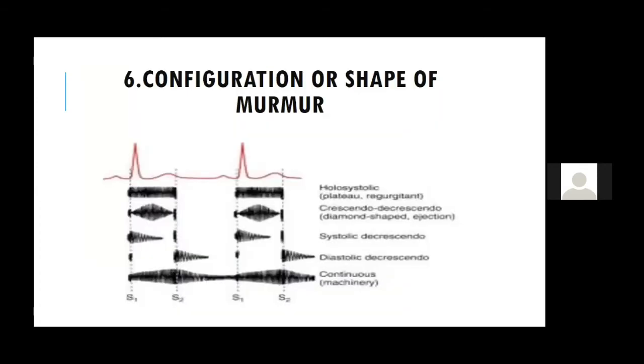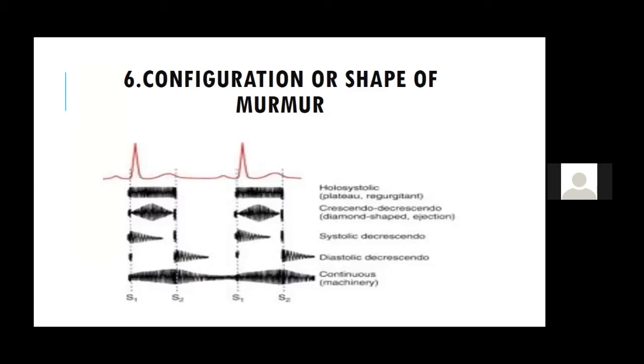Now let's come to the configuration or the shape of the murmur. As I already discussed, people will tell you to draw this murmur, and I have just set a prototype of all this. You can see there is nothing in holodiastolic. If somebody tells you how do you draw a holodiastolic, between S1 and S2 you have to draw a line of equal intensity. So that is called a holosystolic murmur, or a holodiastolic if they tell you to draw.